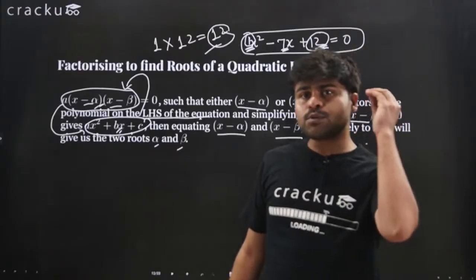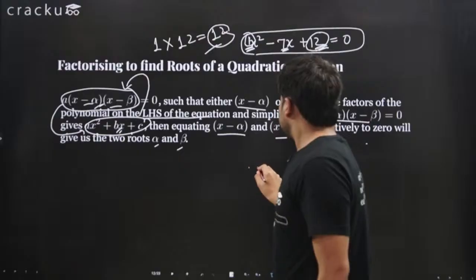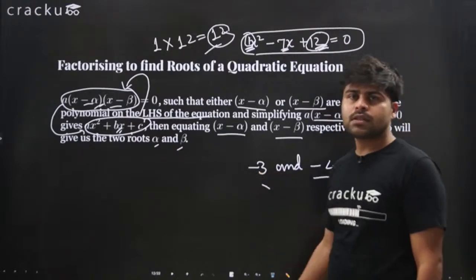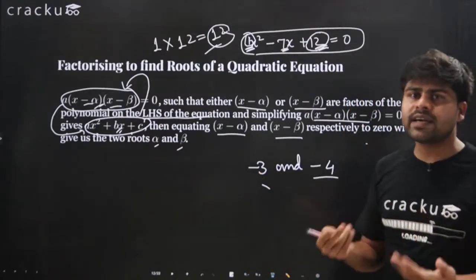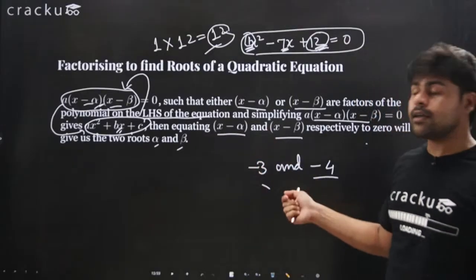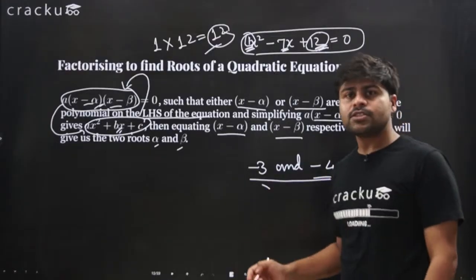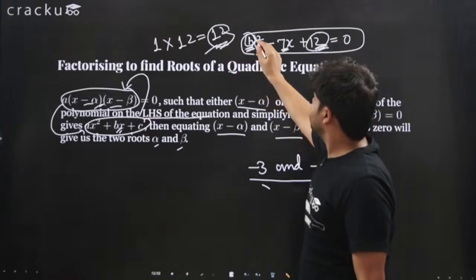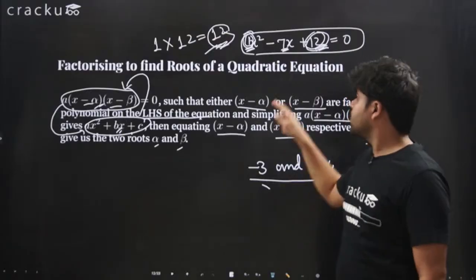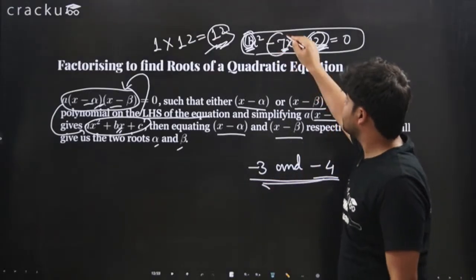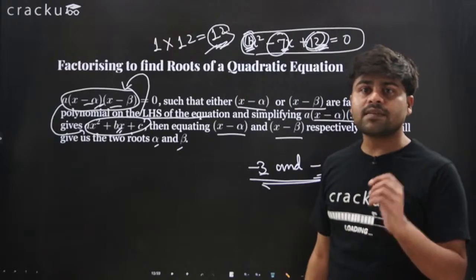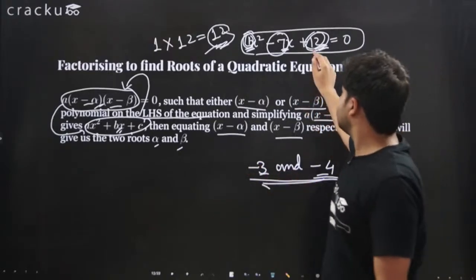So the first thing that comes to my mind is minus 3 and minus 4. You have to sort of guess a little. If the number is very large, we might use some other method. But if the numbers are easy enough, then you might have to take a guess. Essentially, you need to find a pair of numbers whose product is 12 but whose sum gives the middle term, which is minus 7. If you add minus 3 and minus 4, you will get minus 7. If you multiply minus 3 and minus 4, you will get 12.